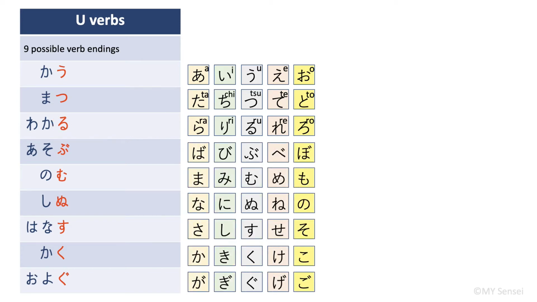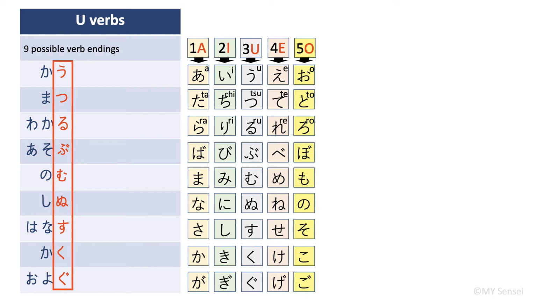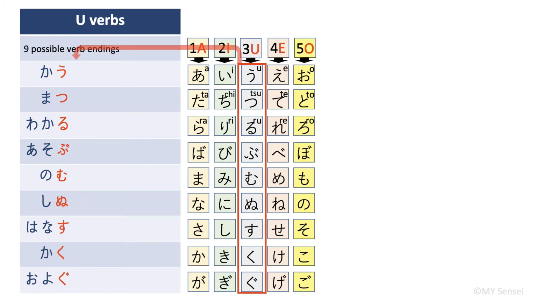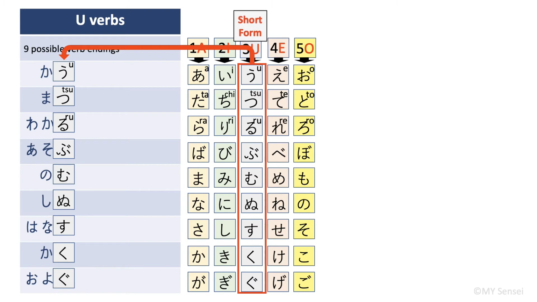Please note, column 1 has all of the a sound characters. Column 2, i sounds. Column 3, u sounds. Column 4, e sounds. And column 5, o sounds. I hope by now you have noticed that the endings of う verbs are just like the ones in column 3. Basically, column 3 contains the ending of う verbs in their short forms. It is very important to know this table well as you will use it for う verb conjugations.